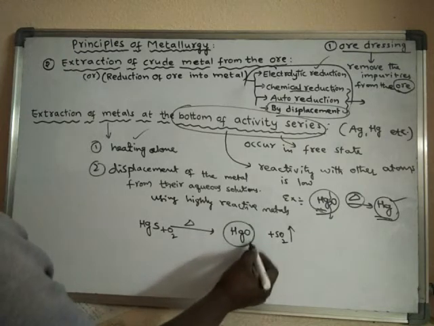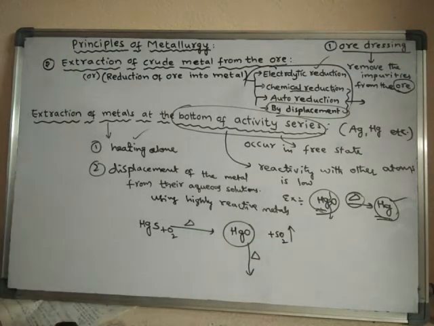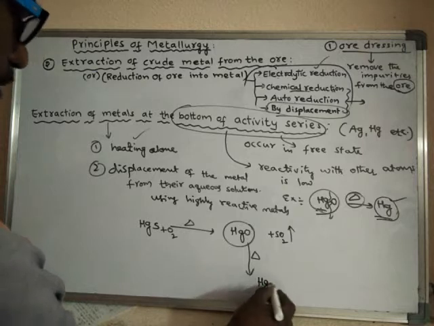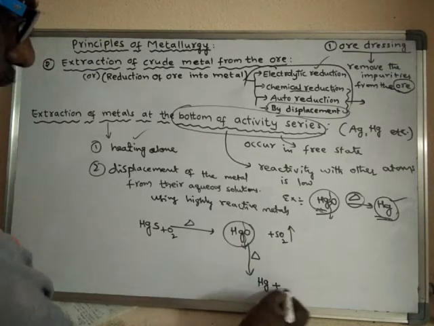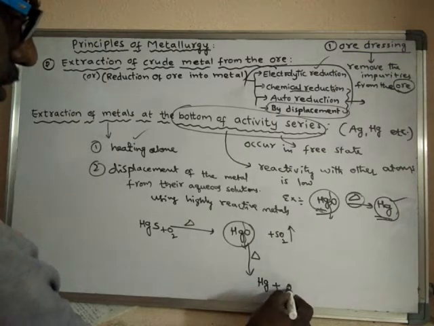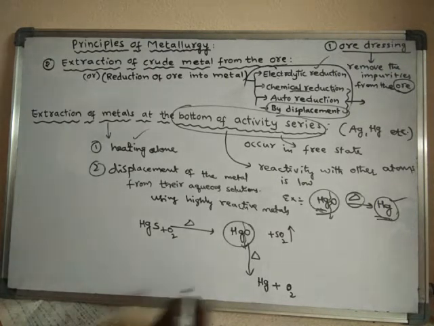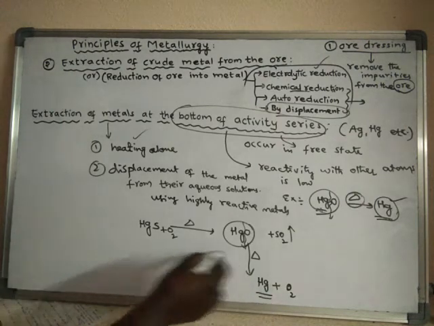Now upon continuous heating, what happens? It is reduced to mercury metal. That means it breaks down into mercury metal and oxygen. It is a decomposition reaction: mercury oxide is decomposed to mercury metal upon heating.